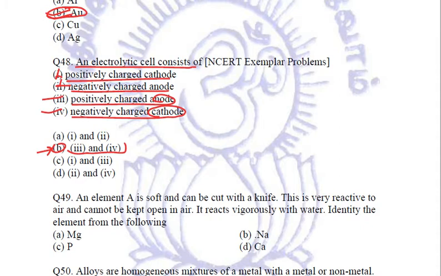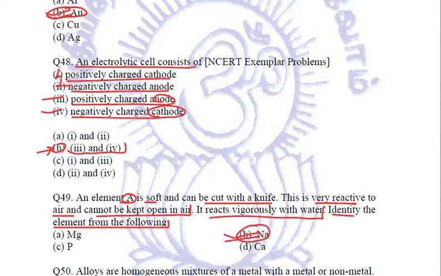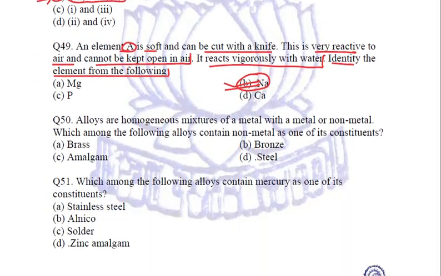Coming to the next question. An element A is soft and can be cut with a knife. It is very reactive to air, cannot be kept open in air. Reacts vigorously with water. Identify the element from the following. We have just seen this question around 10-15 questions back. This is sodium, which is a very reactive metal, white, soft, even cut with a knife. And it is always stored under kerosene for the same reason.